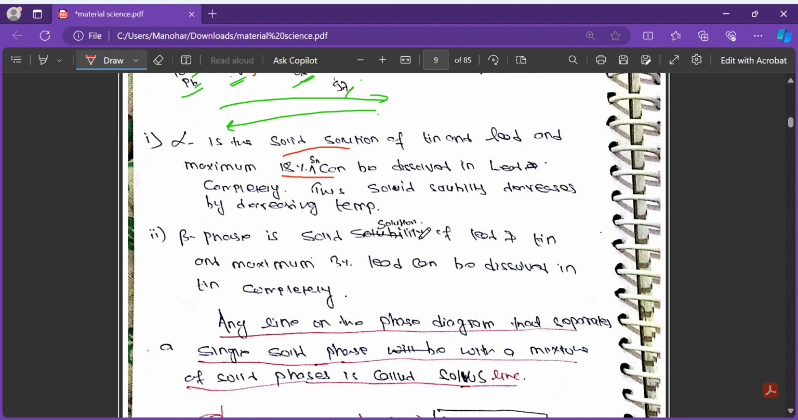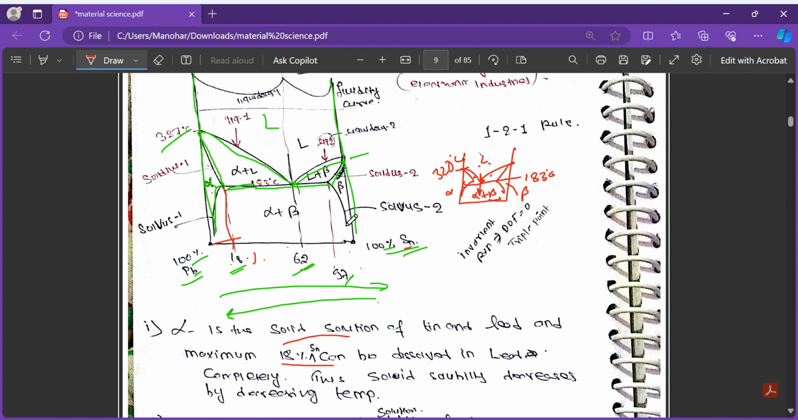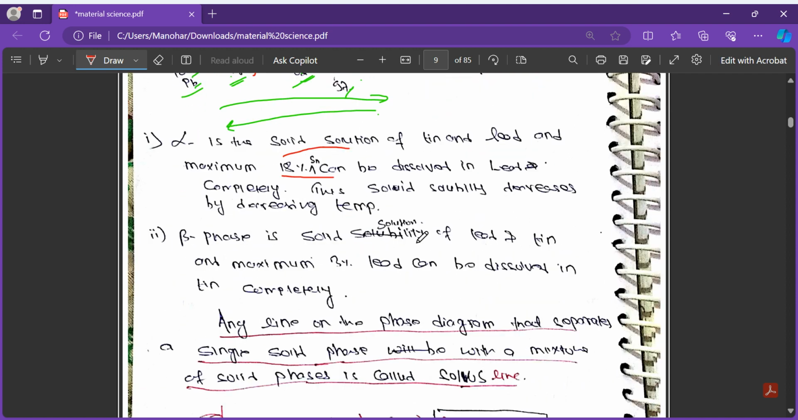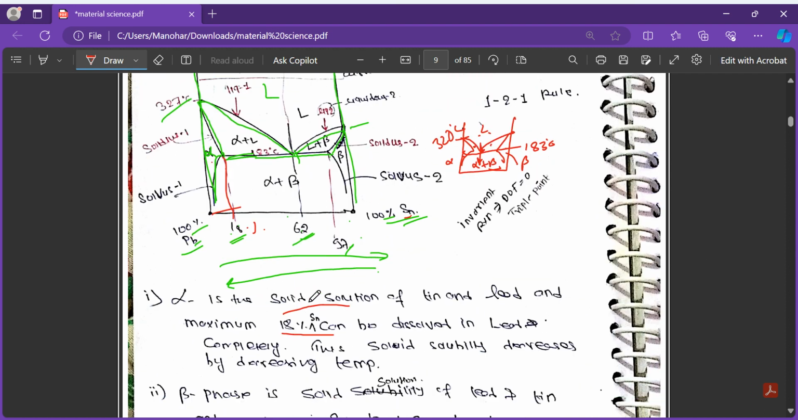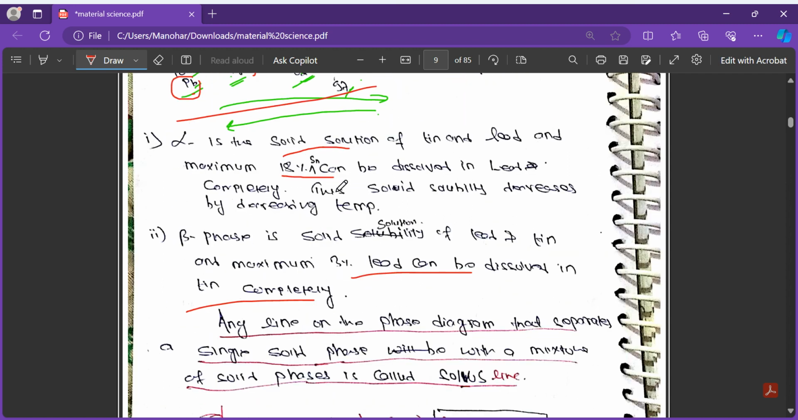Beta phase is the solid solution of lead and tin. So what is beta? It is the solid solubility, we can say, because not 100%. This is a kind of type 2, so we can use solid solubility also. So it is the solid solution of lead and tin, and a maximum of 3% lead can be dissolved in tin completely. So a maximum 3 percentage of what? The lead is going to become 100% here, so from 0 to 100%, here what is the percentage? 3% means a maximum 3 percentage lead can dissolve in the tin for the beta phase.